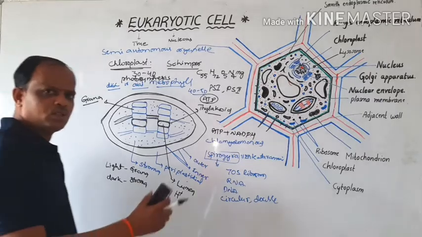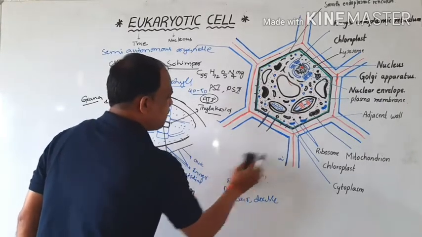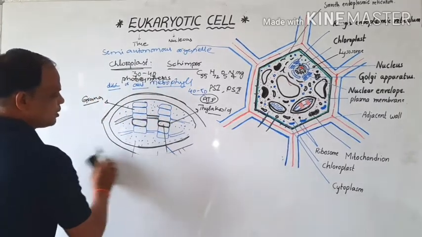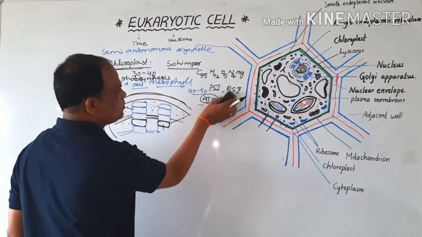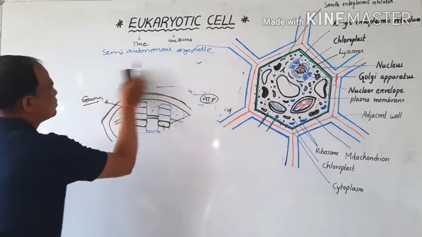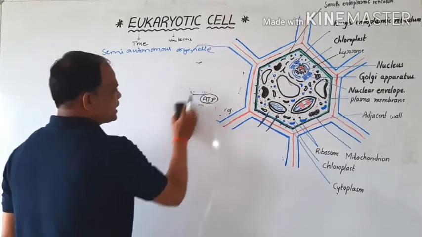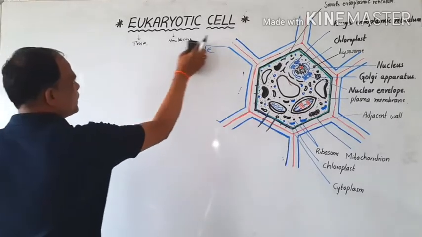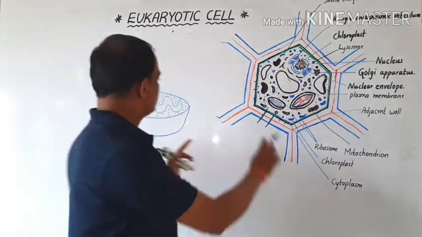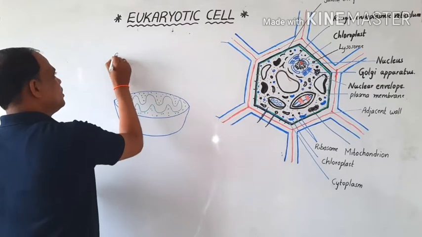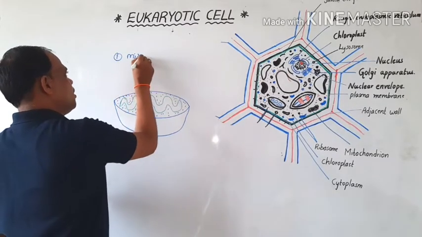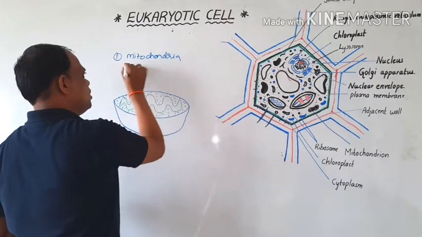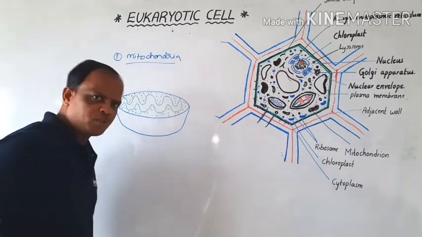And then the next organelle is the mitochondria. Okay, next is the mitochondria. So we will discuss the next part, the mitochondria. Okay, this is the rough diagram of the mitochondria.